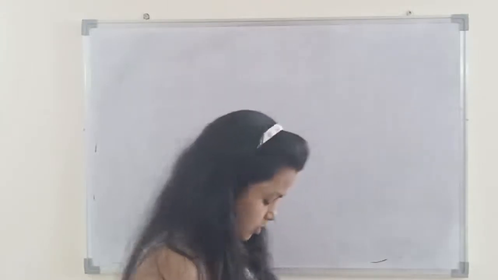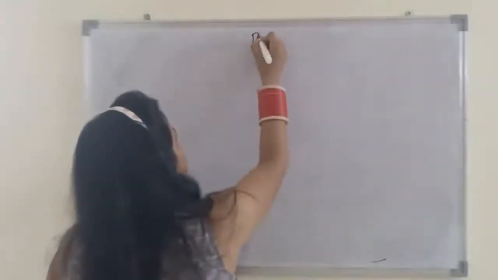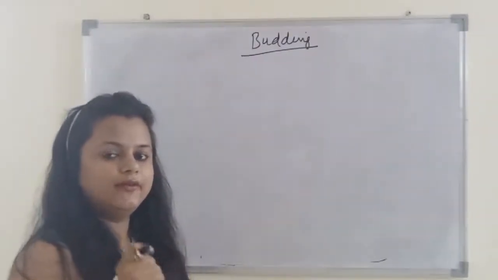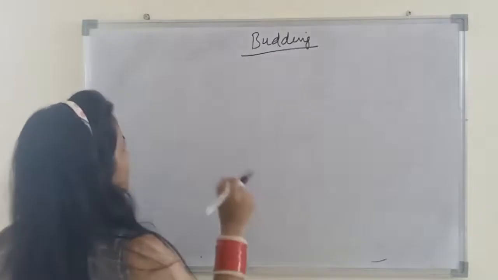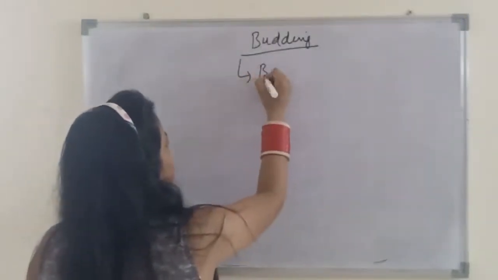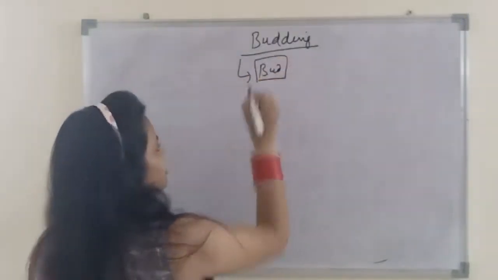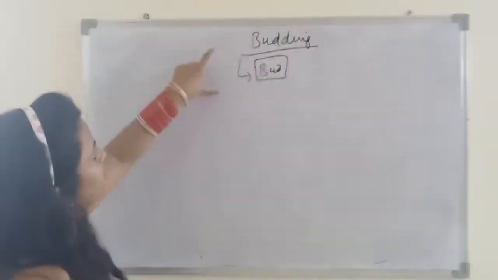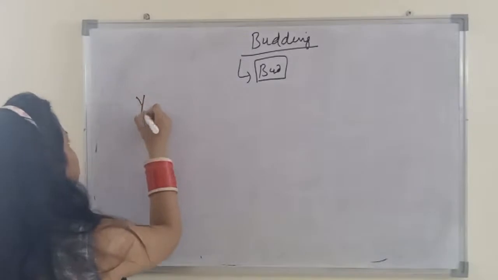Hello everyone, in our previous video we discussed fission and its types. So our topic today is budding. In budding, the daughter individual develops from a small portion or part known as a bud, and this bud arises on the parent body. If we take an example, it will be easy to understand.